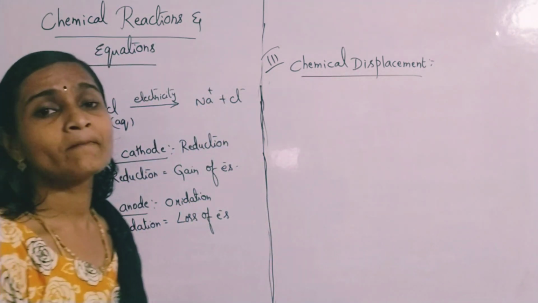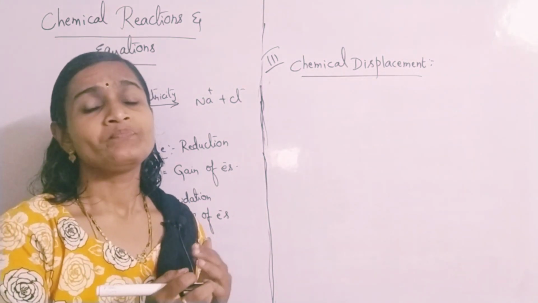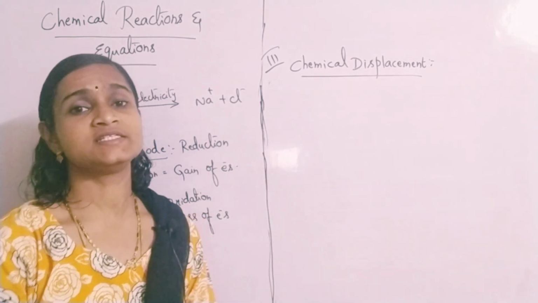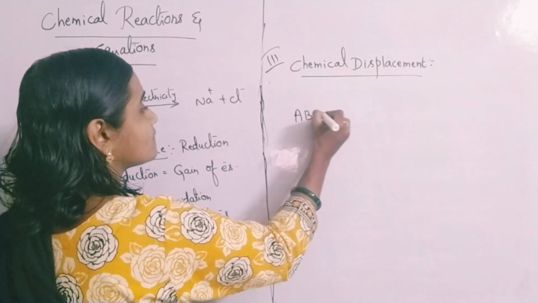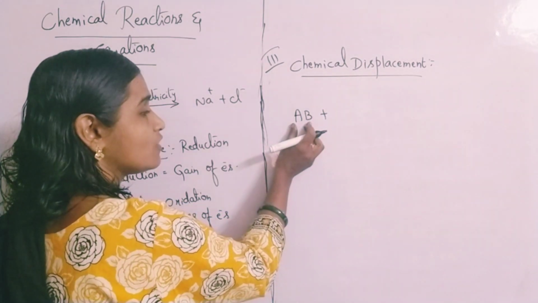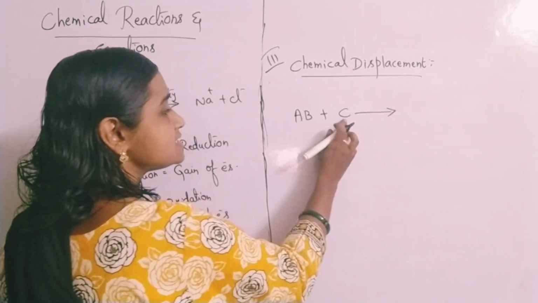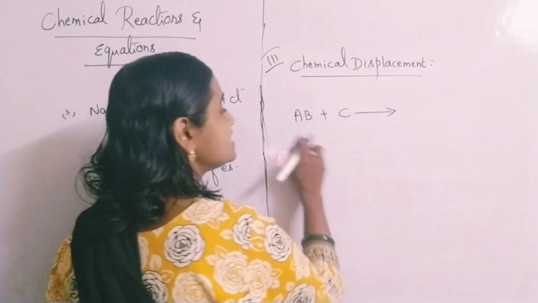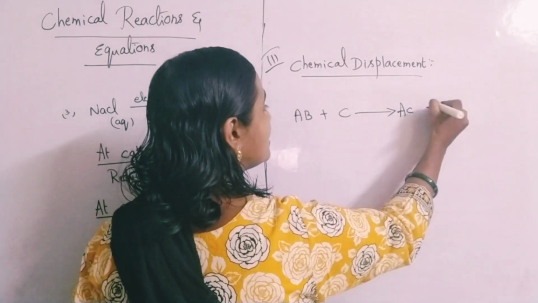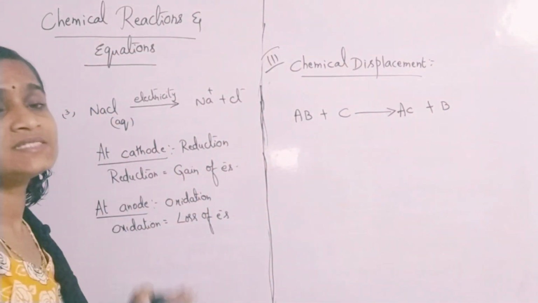The reactions in which one substance takes the place of the other substance. Like AB together they are there in the compound, and they are reacting with another substance C. This C is replacing the place of B, and A and C are forming a new compound, and B gets displaced out. B gets separated out.